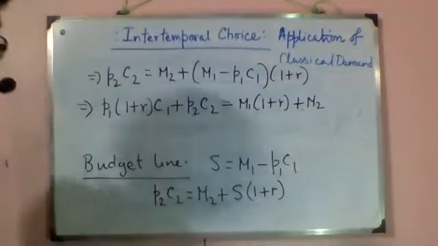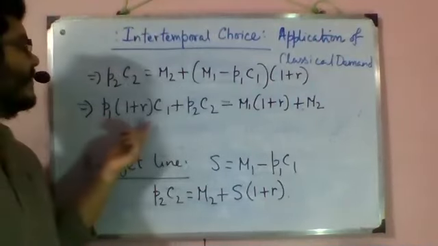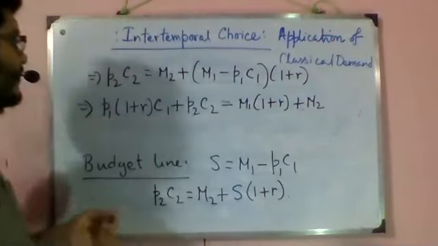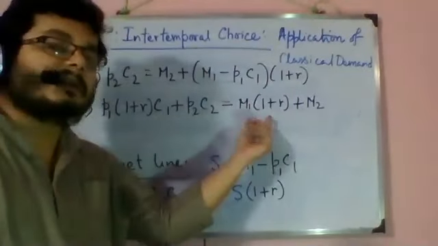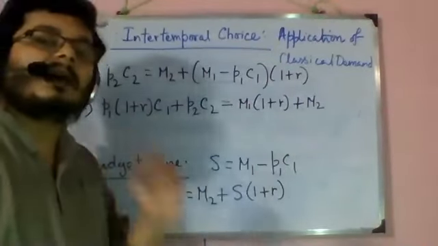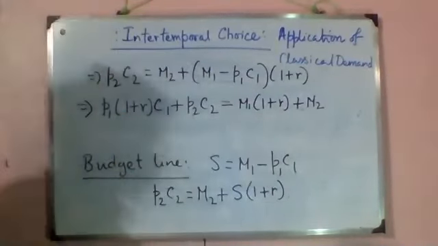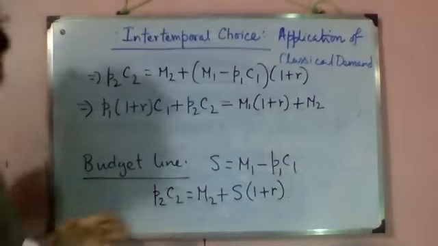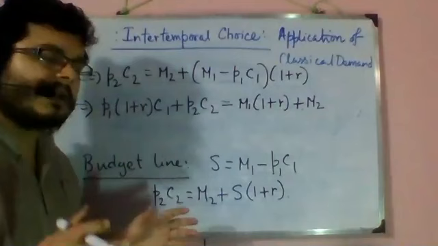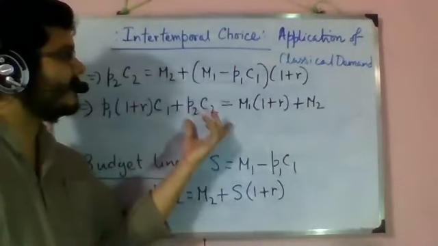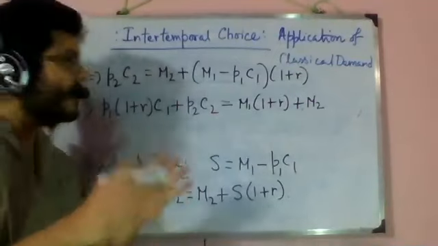Now, what is P1 into 1 plus R? It is the price if I have to consume C1 in the future, in period 2. And what is M1 into 1 plus R? It is what I will get in the second period if I save the entire M1. So if I take the consumption bundle and its associated expenditure, this budget line shows the income-expenditure balance in terms of period 2.